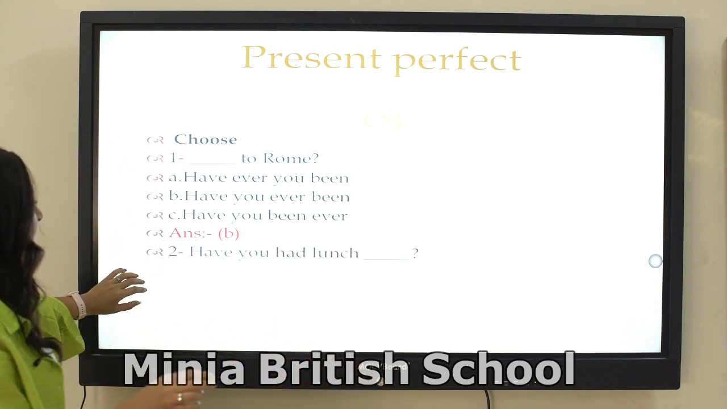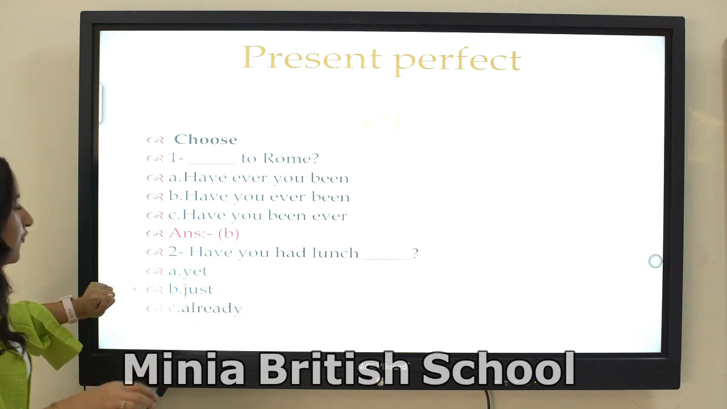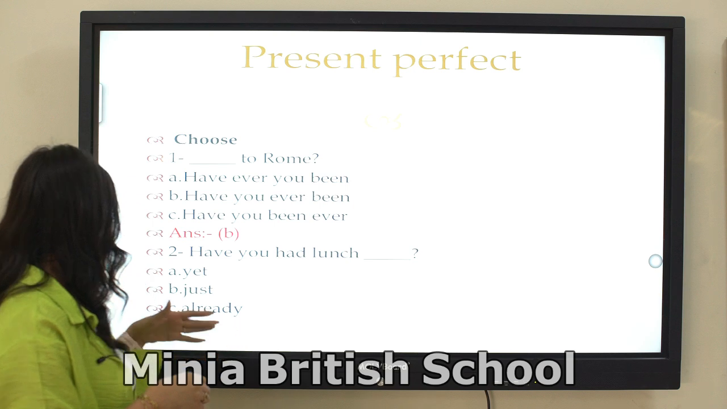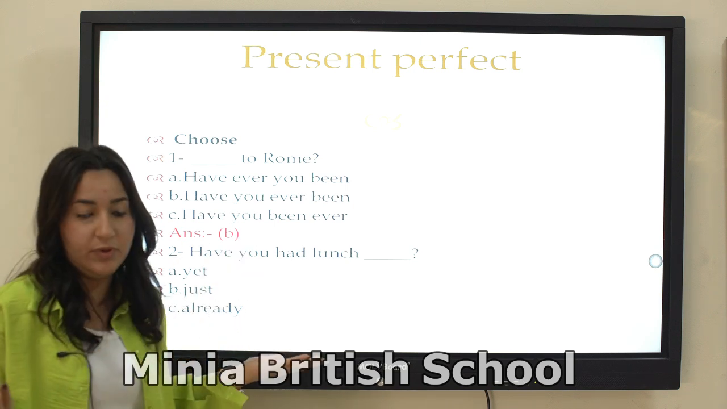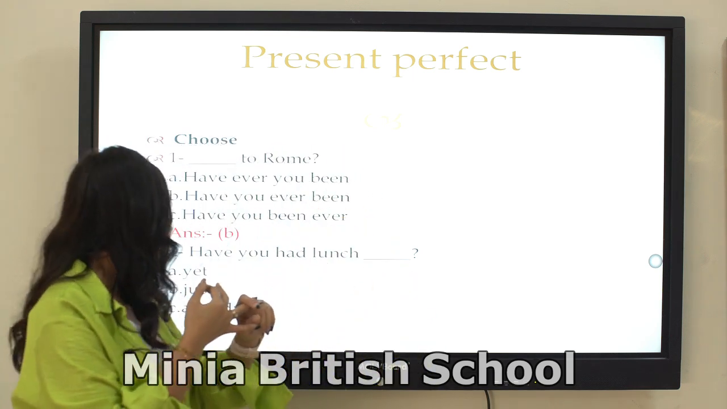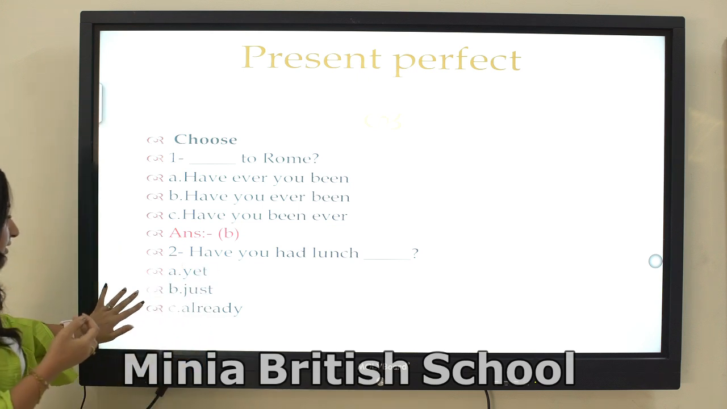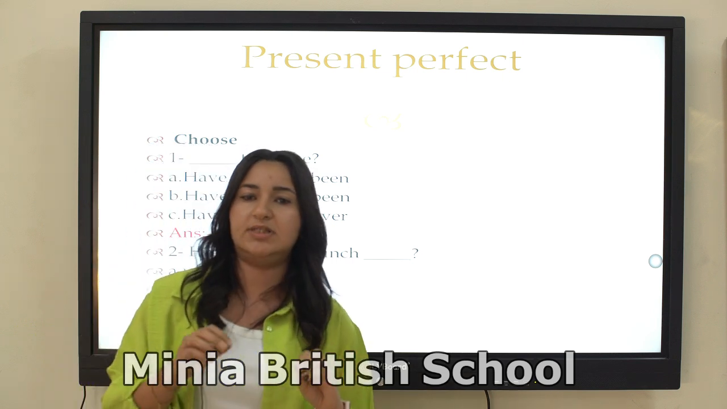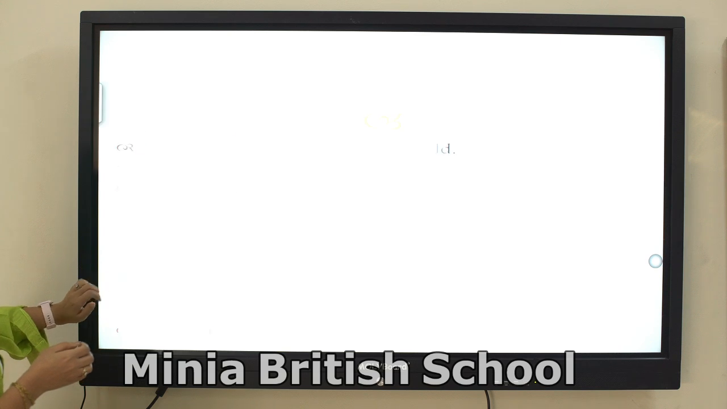Number 2, have you had lunch? Yet, just, already. These are the key words of the present perfect. So have you had lunch will be yet. Why will it be yet? Because we use yet in negative sentences and questions. Okay, so have you had lunch yet? But just and already are also key words in the present perfect, but we use them in affirmative sentences.